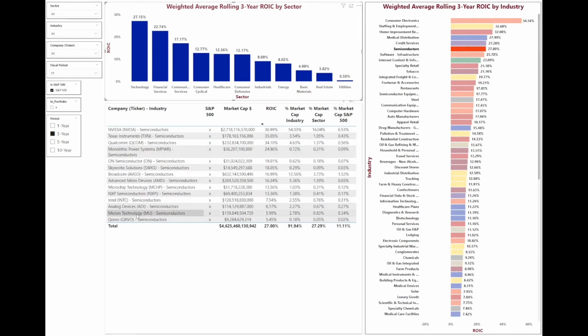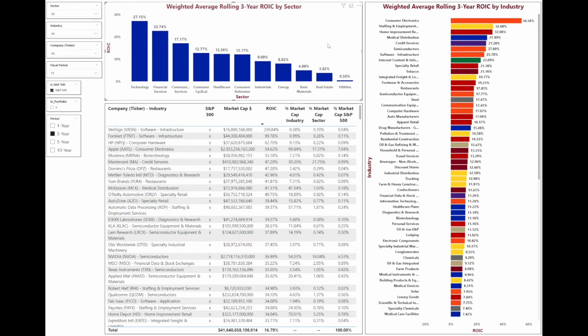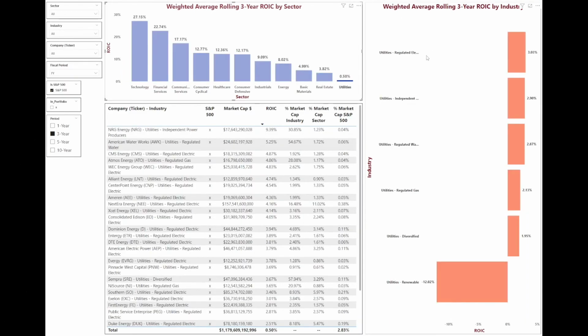If we look at just the semiconductors, we can see, of course, NVIDIA leads the way with an ROIC of 37%. You can see in general, the semiconductors also have very high ROIC businesses within the S&P 500. Texas Instruments is up there, Qualcomm, Monolithic Power Systems. So what makes up some of these worst performing sectors? Let's look at utilities. You can see the best performing utilities are the regulated electricity, but that's only 3%. And the worst right now is renewables, a negative 12% ROIC.